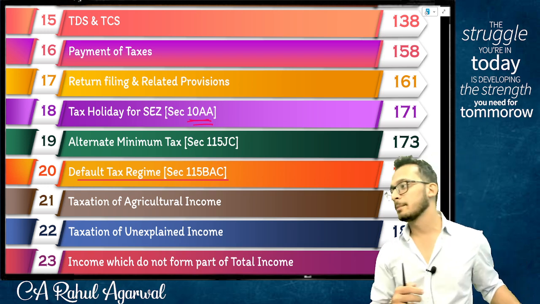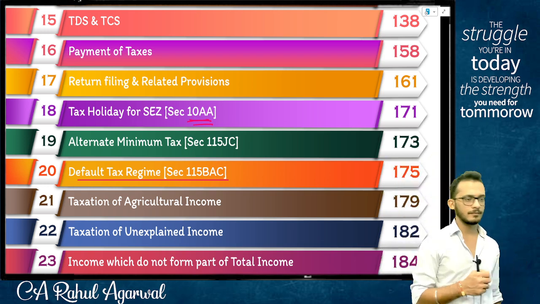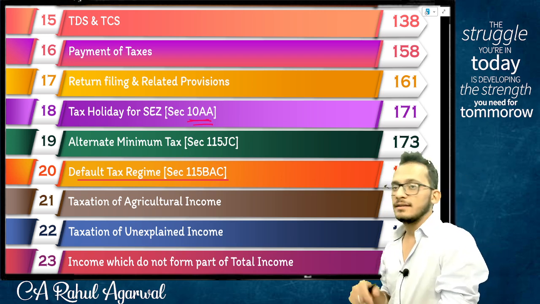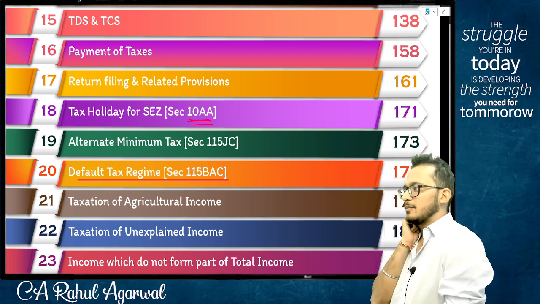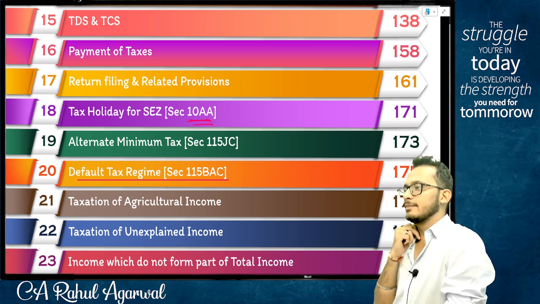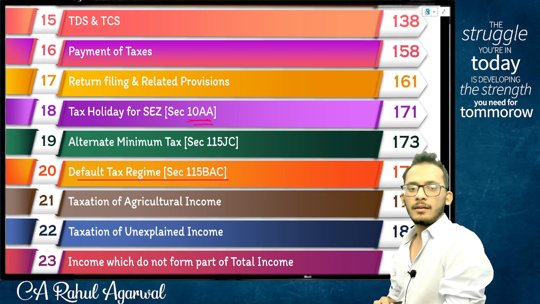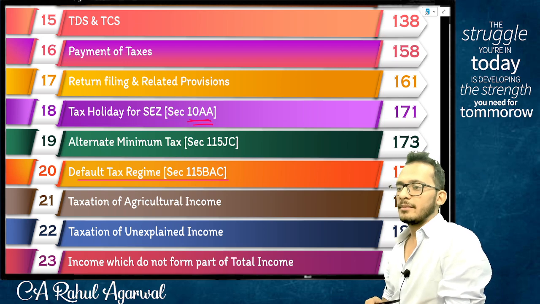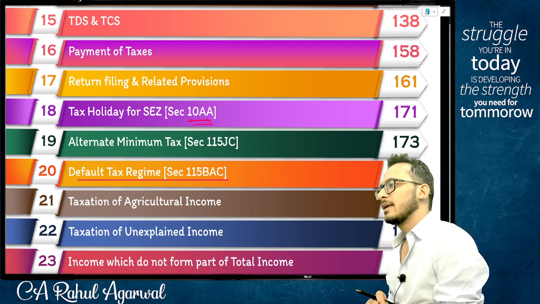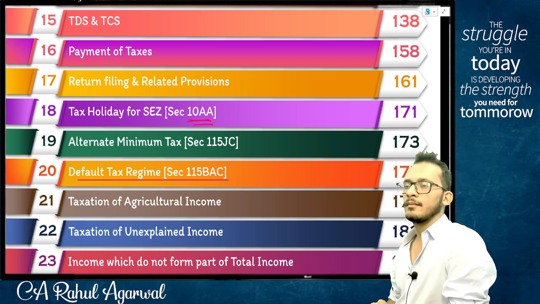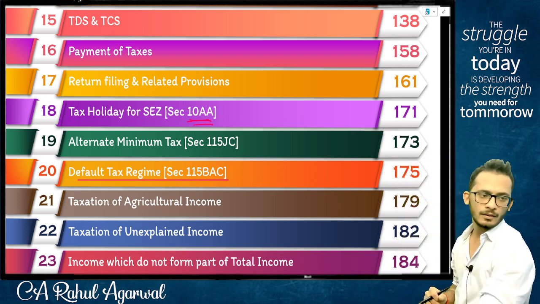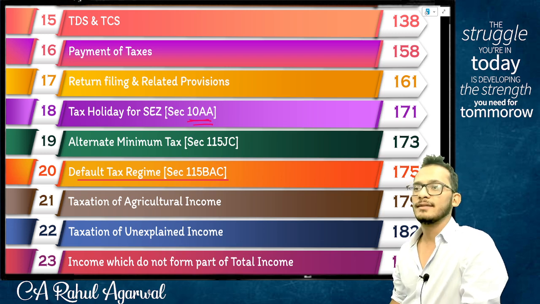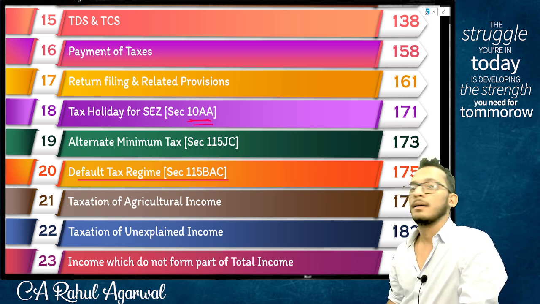Step number 10. Compute tax as per alternate tax regime, within bracket Finance Act.